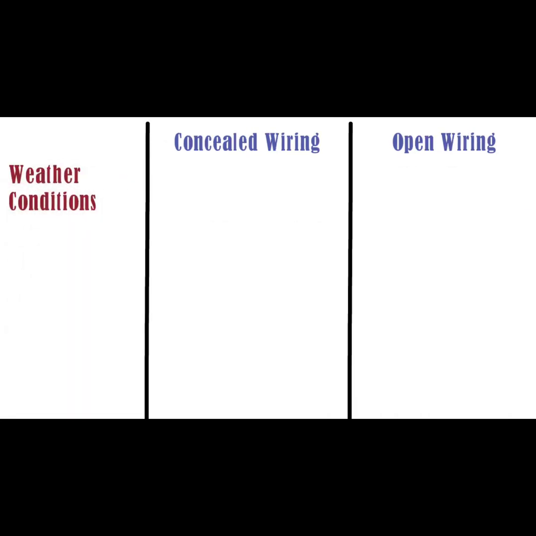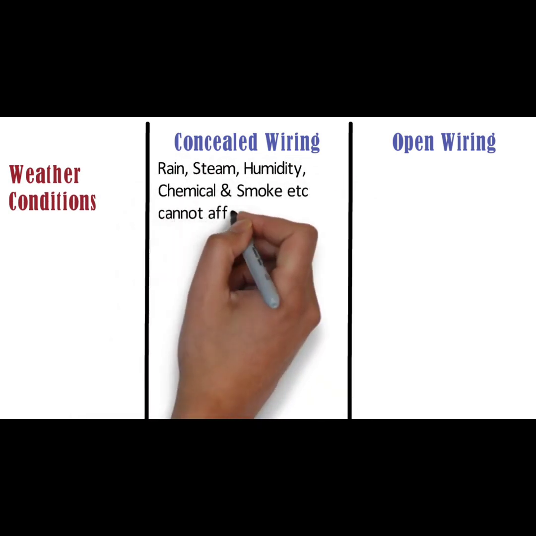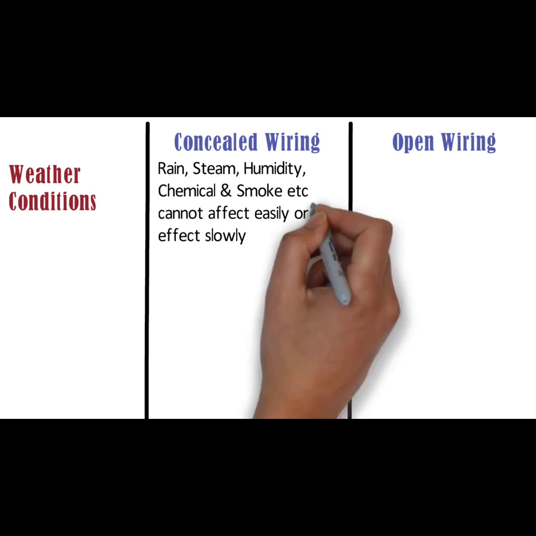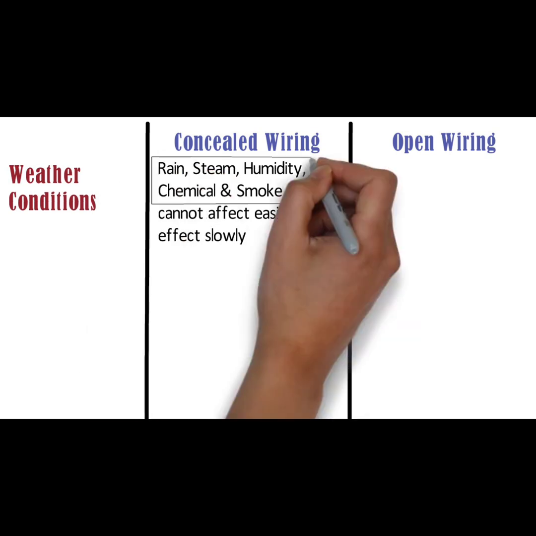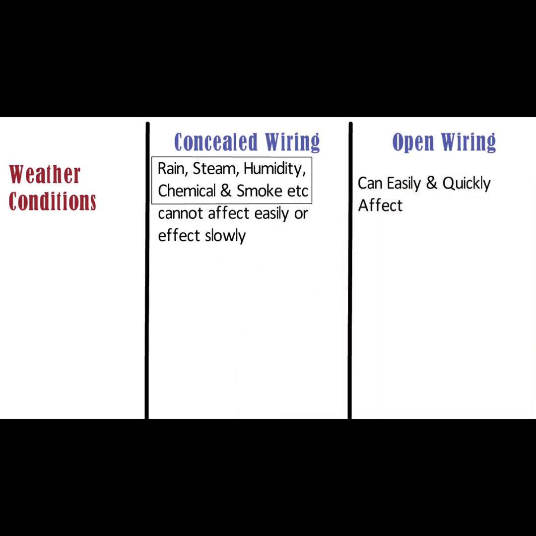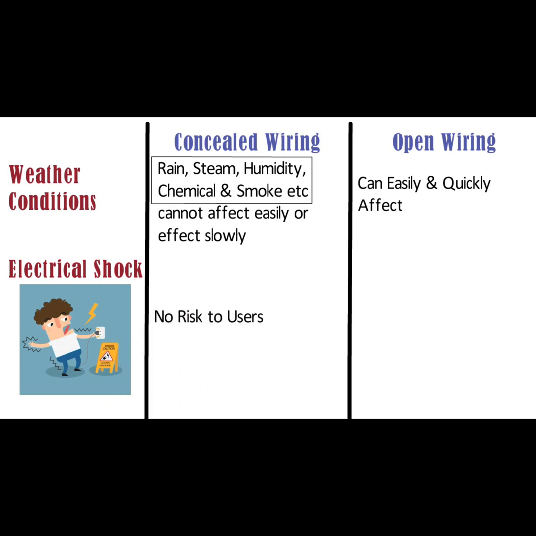Weather conditions. In case of concealed wiring, weather conditions like rain, steam, humidity, chemicals and smoke, etc. cannot affect it easily or affect it slowly. Whereas in case of open wiring, weather conditions such as rain, oil, vapor, steam, humidity, chemicals and smoke can easily and quickly affect it as compared to concealed wiring. Electrical shock. In concealed wiring, there is no risk of electrical shock to users from the cable. Whereas in case of open wiring, the chance of electrical shock to users is more.